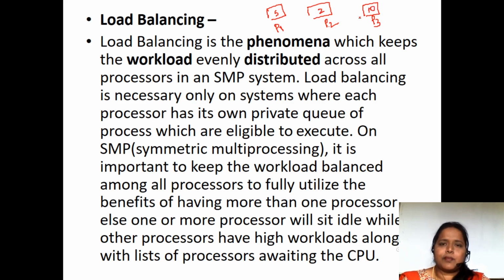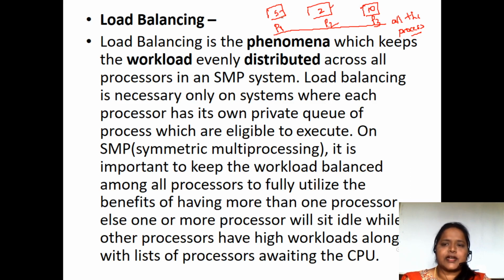Fine. Load balancing in the sense, we have to maintain a balanced load among all the processors. Here 5 shouldn't be there, here 2 shouldn't be there, here 10 shouldn't be there.